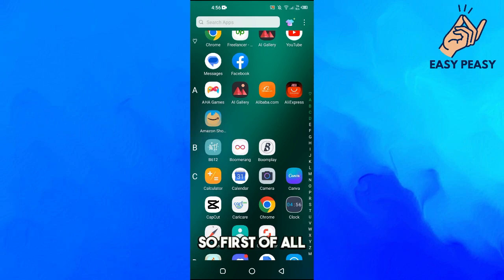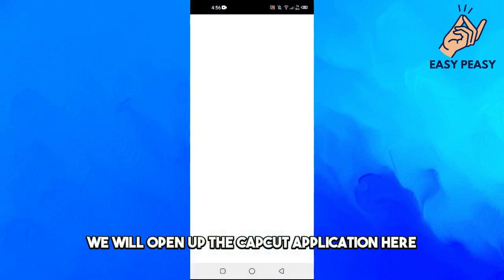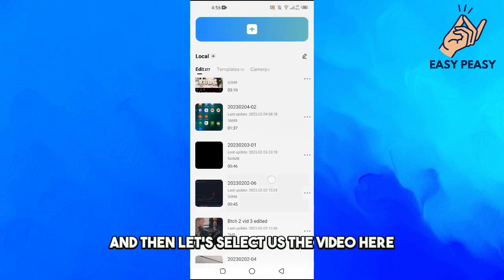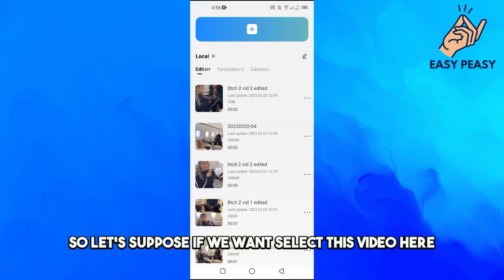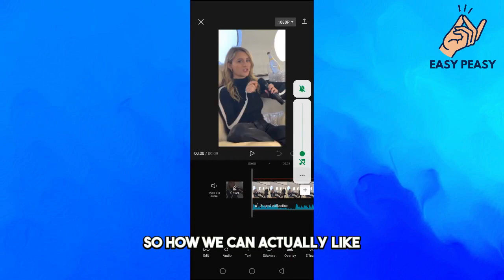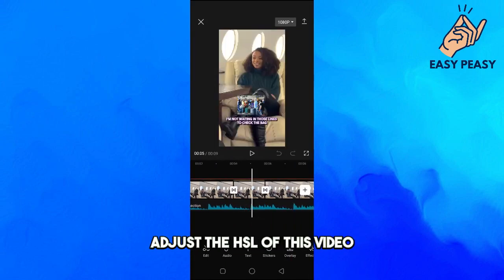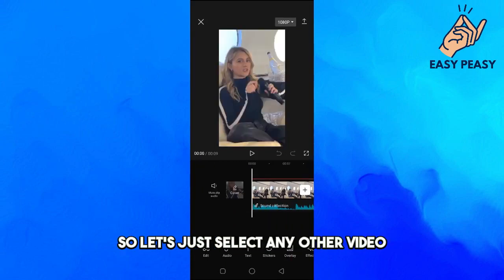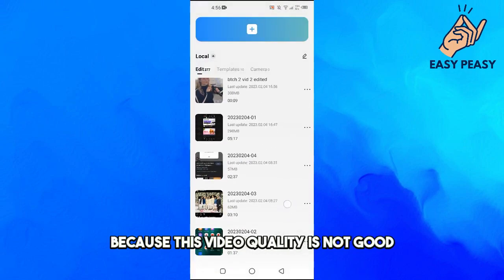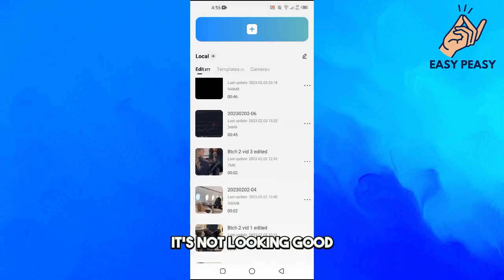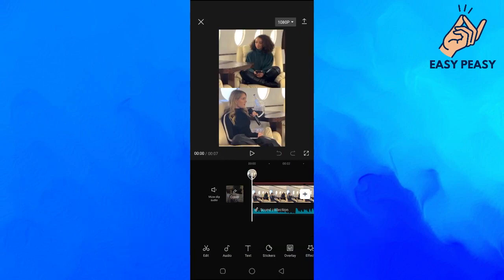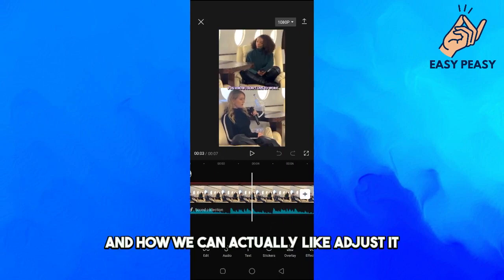So first of all, we will open up the CapCut application here, and then let's select the video here. So let's suppose if we want to select this video here. So how we can actually adjust the HSL of this video. So let's select any other video because this video quality is not looking good. So let's open up this video here. Okay, and how we can actually adjust it.